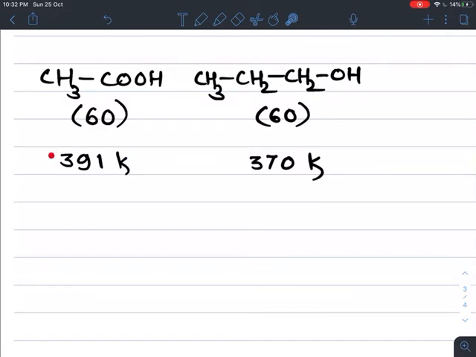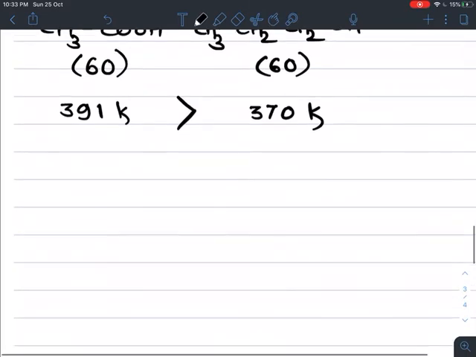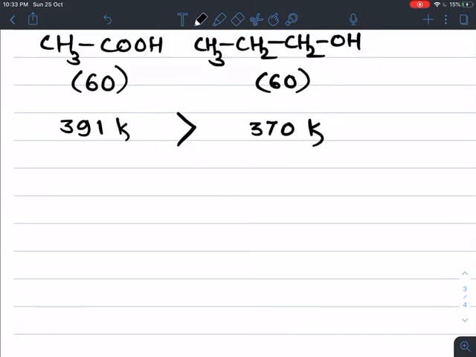Now you observe, both carboxylic acid and alcohol have the same molecular mass, but due to the strong intermolecular hydrogen bonding formed in carboxylic acid, which forms a dimer, the boiling point of carboxylic acid is higher than the alcohol of the same molecular mass. Now if we take the next example of ketone, dimethyl ketone.